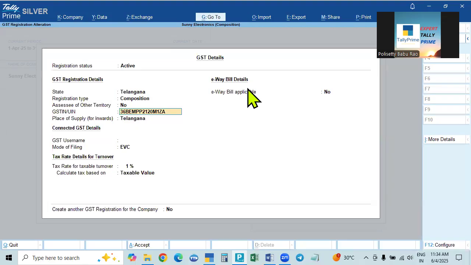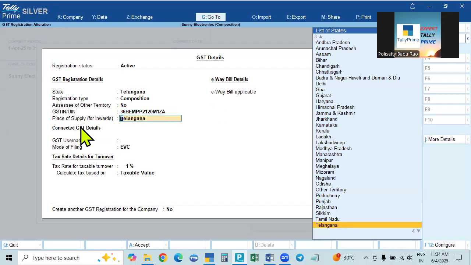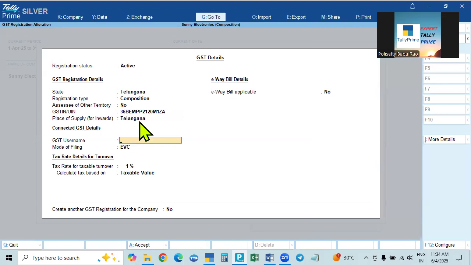Okay, similar. And then Telangana, this is the place of supply for inwards. For purchasing, what is the place of supply? Our place is the place of supply. For sales, what you call the customer, we are selling, so the customer's state is the place of supply. For inwards, meaning purchasing, our state is the place of supply. Okay. And then GST details, this is for filing, that's not required.